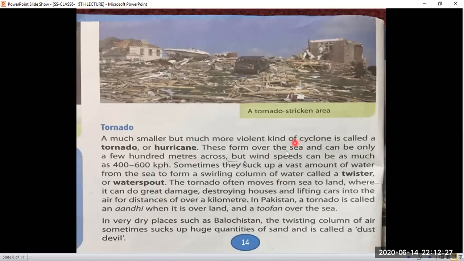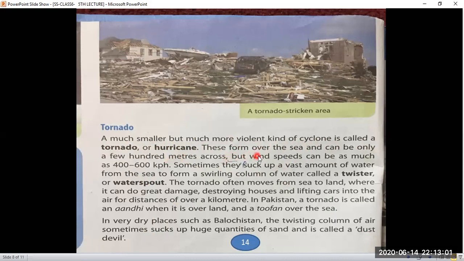So now we are talking about the tornadoes. A much smaller but much more violent kind of cyclone is called a tornado or a hurricane. So what we have learned in previous pages, the cyclones and anticyclones which are more violent are called tornadoes or hurricanes.